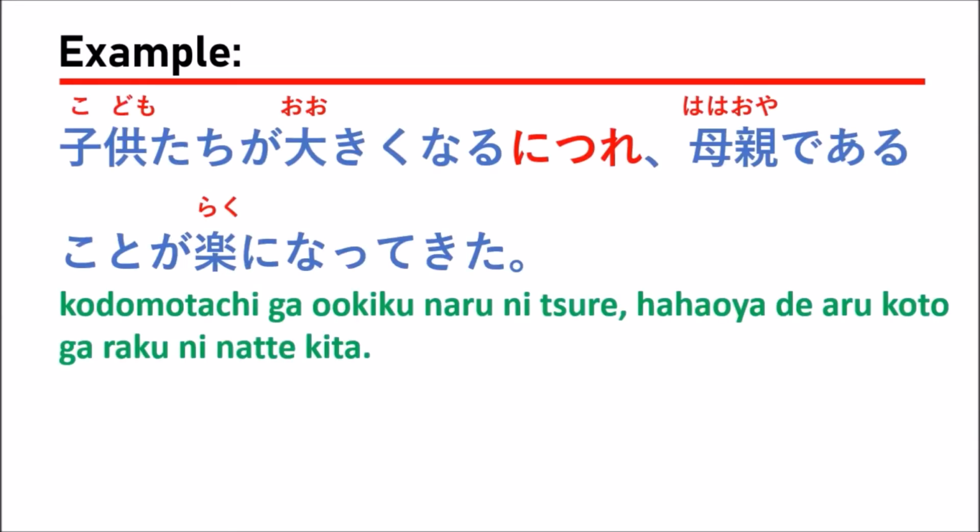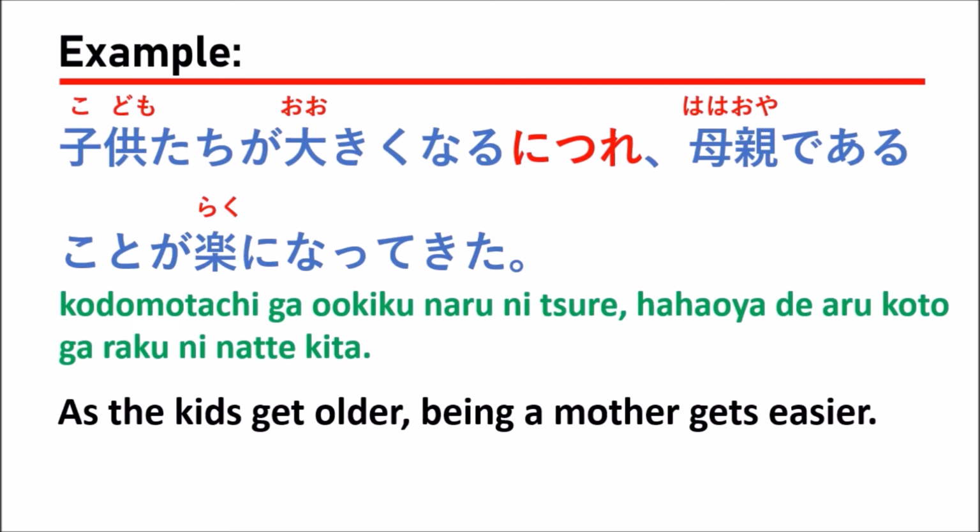The next example, 子供たちが大きくなるにつれ、母親であることが楽になってきた。Which means that as the kids get older, being a mother gets easier.